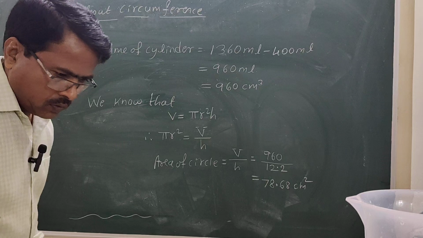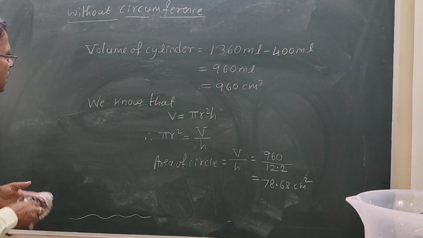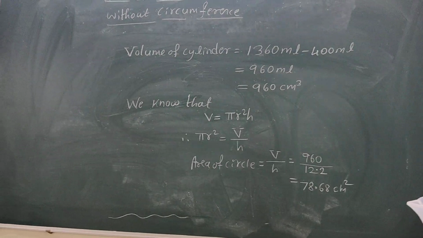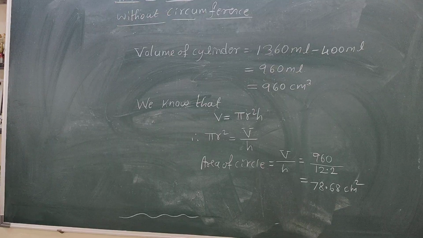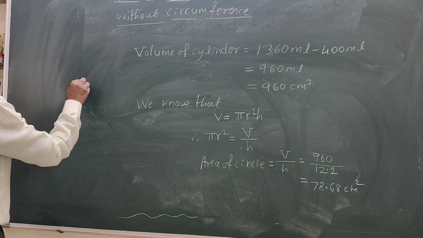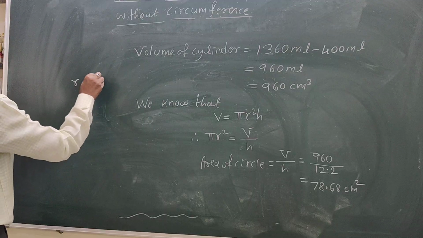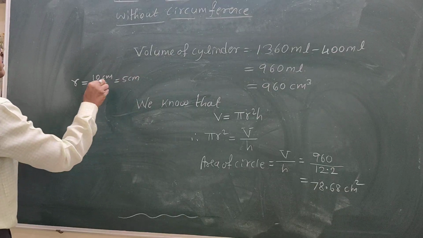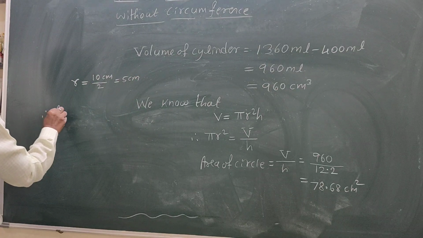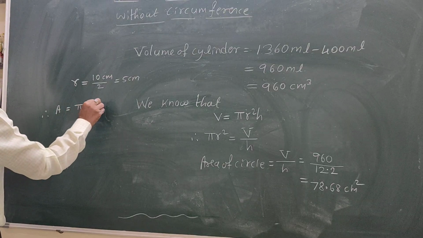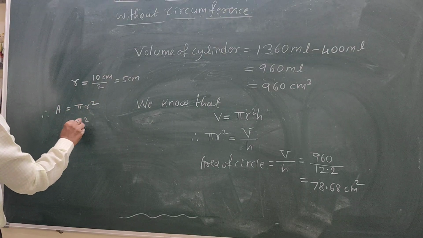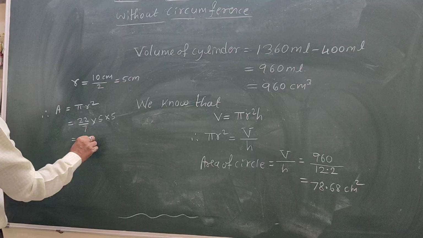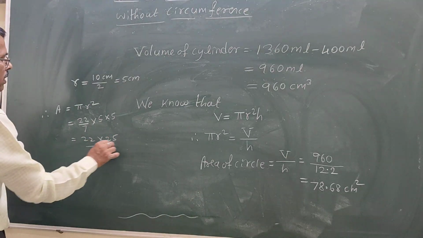So here I'll write. See, radius is diameter by 2. The diameter is 10 centimeter. 10 centimeter by 2 is 5 centimeter. 5 centimeter is the radius. So what is its area? Area is pi r square. Formula: pi is 22 by 7, radius is 5 into 5. So 22 into 25 divided by 7.